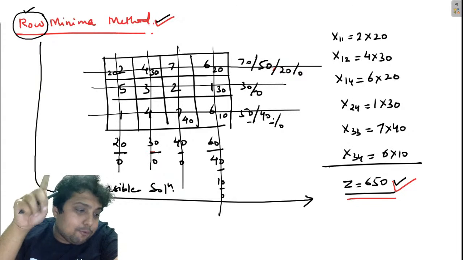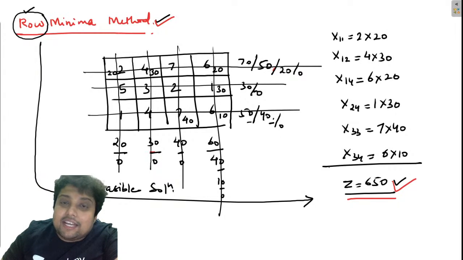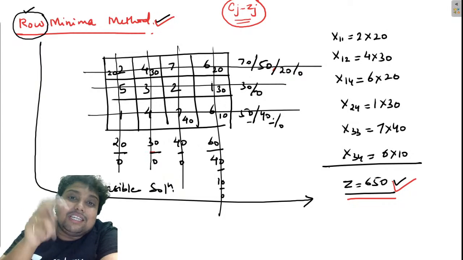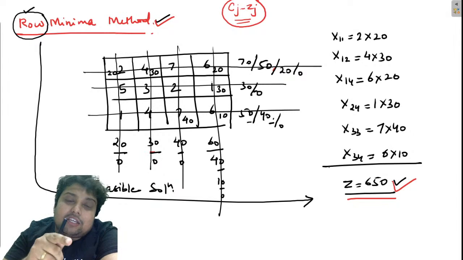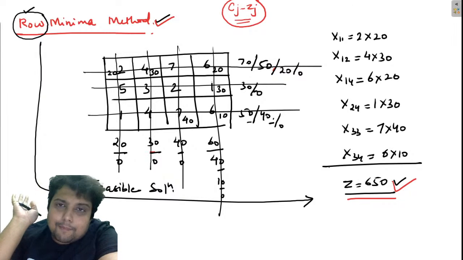Remember, in the linear programming method, after every iteration we used to calculate Cj minus Zj, and through Cj minus Zj we checked whether that particular iteration was an optimal solution or not.